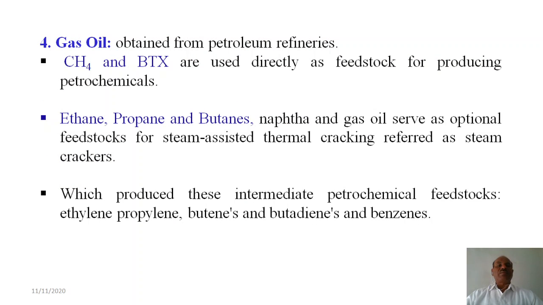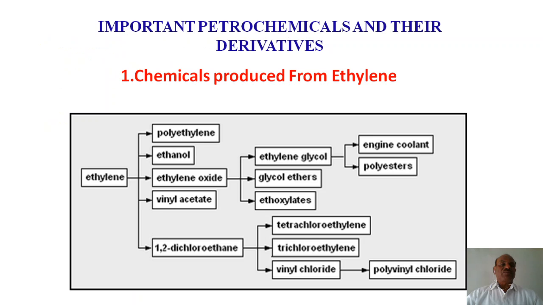Gas oils obtained from petroleum refineries, methane and PTX are used directly as a feedstock for producing petrochemicals. Ethane, propane, butane, naphtha and gas oil are obtained through a number of chemical processes. They are also used as intermediates in petrochemical industries, with carbon single bonds, double bonds, triple bonds, cyclic forms, aromatic forms, as well as polycyclic forms. These are the number of compounds which are obtained.